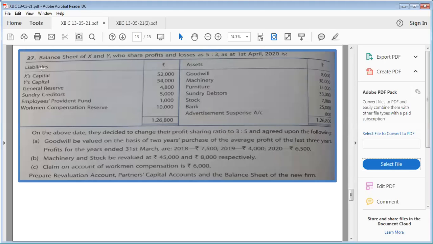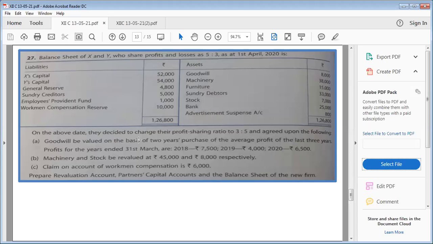So as I told you, whenever a balance sheet is given, we have to look at special items, okay? Means accumulated profits and losses. So on the liability side, we have general reserve and workman compensation reserve. And on the asset side, we have goodwill and advertisement suspense. Children, please remember, some of you take employment provident fund also as a special item, but it is not a special item, it is a normal liability. Okay. Let us read further.